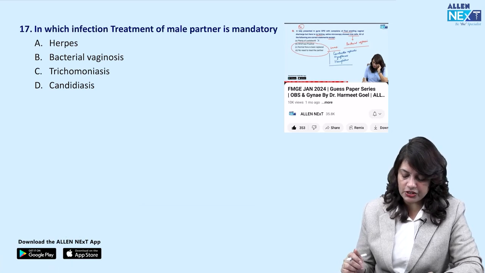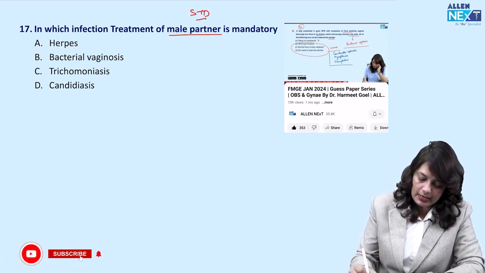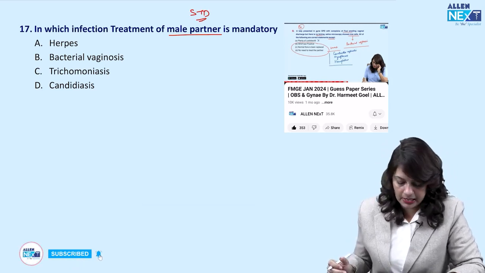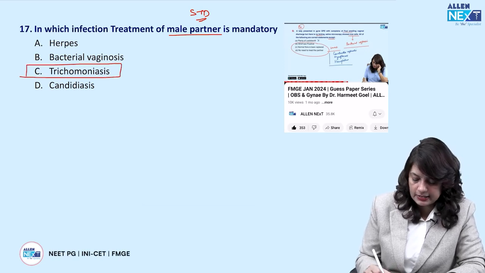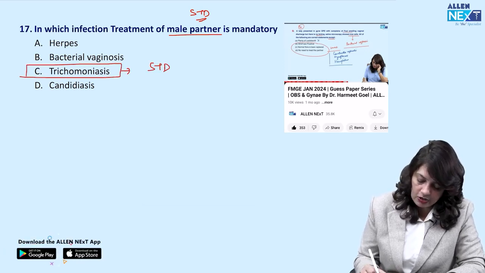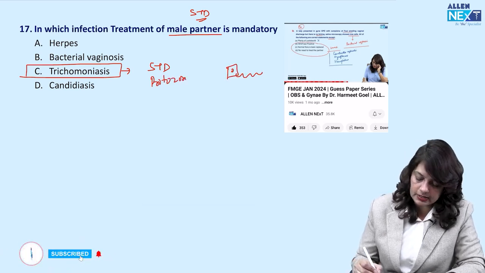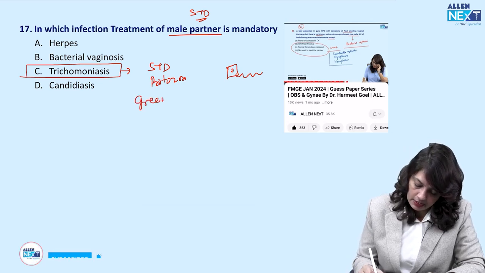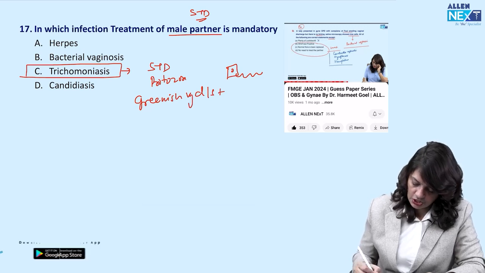Next, in which infection is treatment of the male partner mandatory? So they are asking about an STD where we treat the male partner. The answer is trichomoniasis, an STD caused by a flagellated protozoan, and it produces a greenish vaginal discharge.